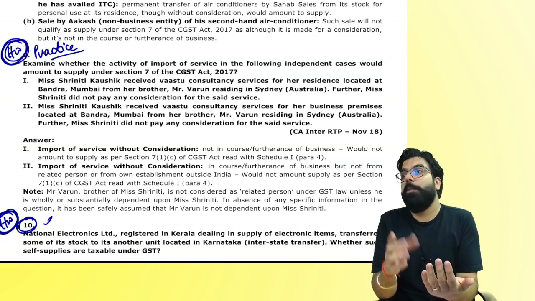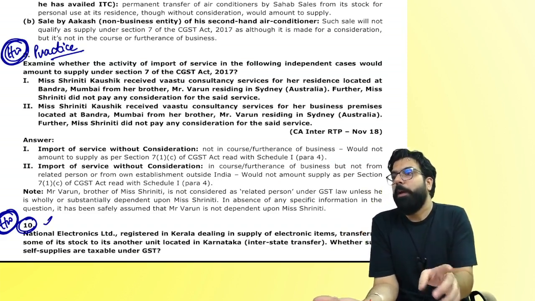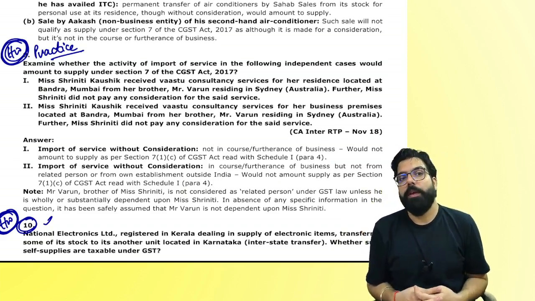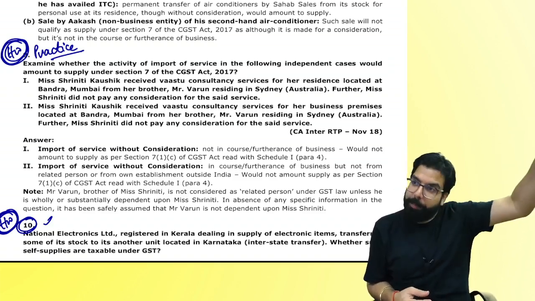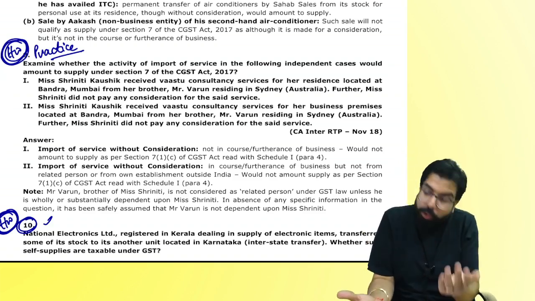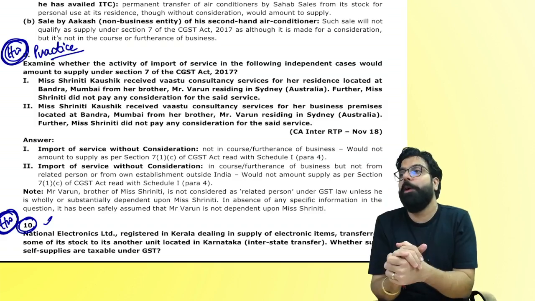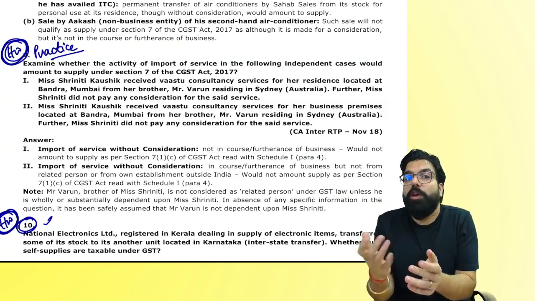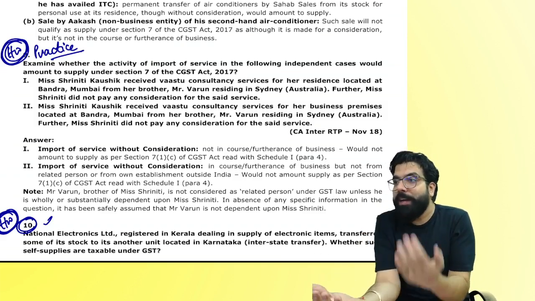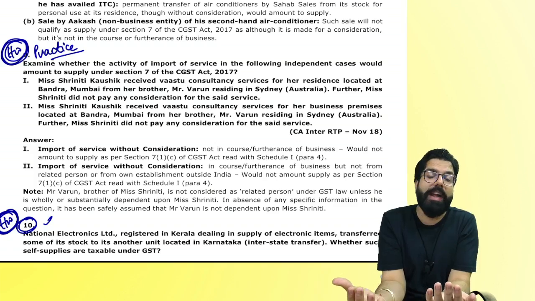Self-evaluation is the best evaluation because you know where you made a mistake and next time you will not make the mistake. Many students ask me a lot of times, sir, should we go for test paper writing? I say go for test paper writing later. But at the initial stage, you should write your answer and compare your answer. You will know your mistake. When somebody else corrects your paper, you will not be able to know what line you have not written. Only when you write and compare your answer on your own with the ICAI material, you will see, oh, this line I have not written.